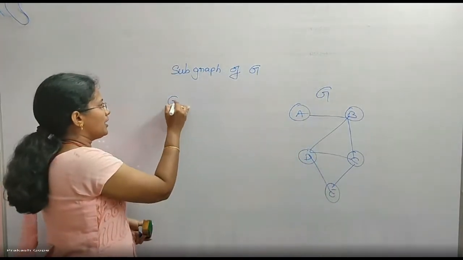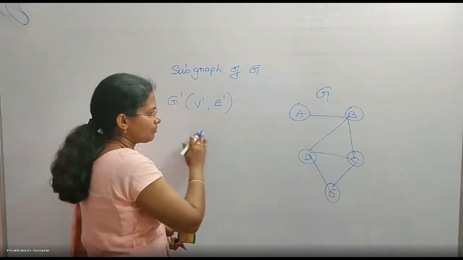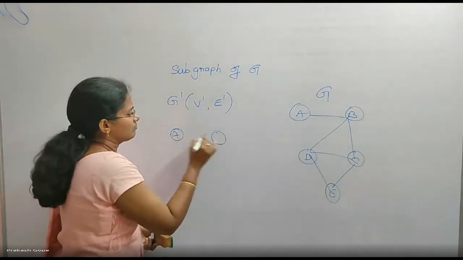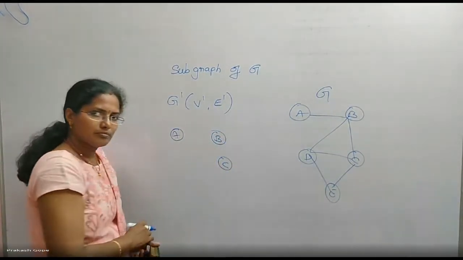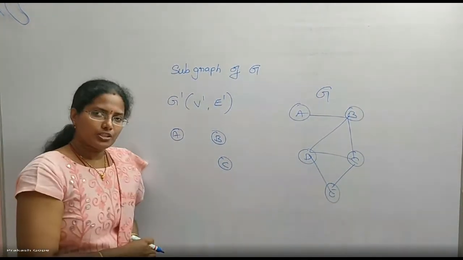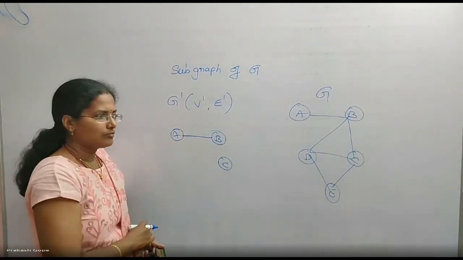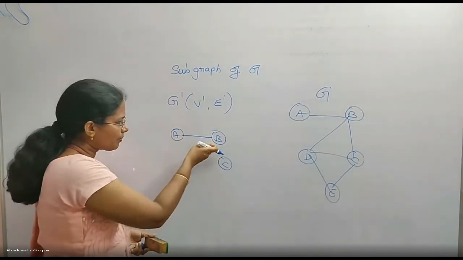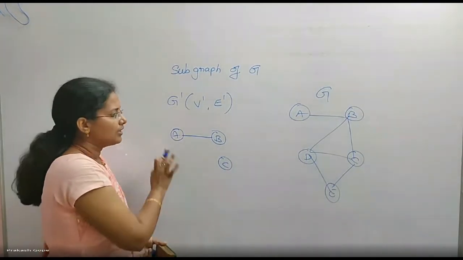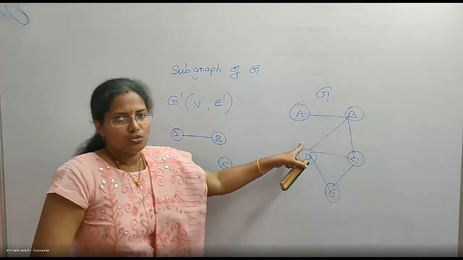A subgraph G dash is nothing but a subset of vertices and subset of edges from G. There are 5 vertices, but I want to take only 3 or 1 or 2, anything. Subset of vertices, or I can take all of them also. Also edges, subset of edges. I want to pick up this edge. I don't want to pick up this edge. I cannot pick up this because I didn't take D as a vertex. I didn't take E as a vertex. So I want to pick up only one edge. So this is a subgraph of this original graph.